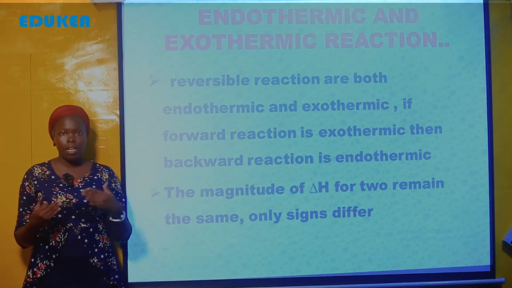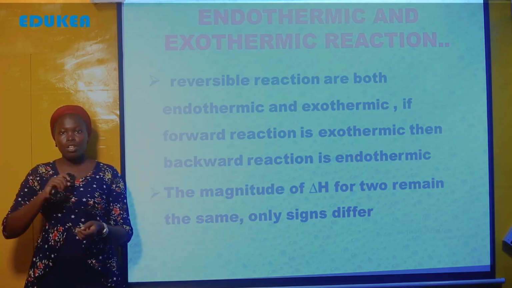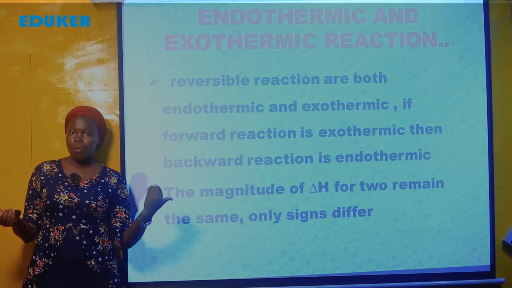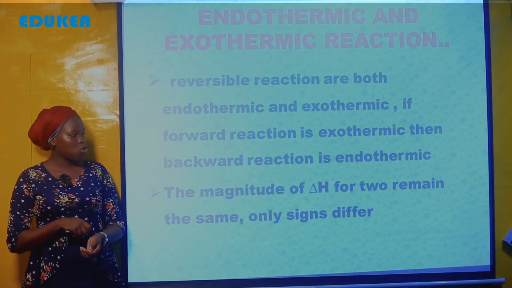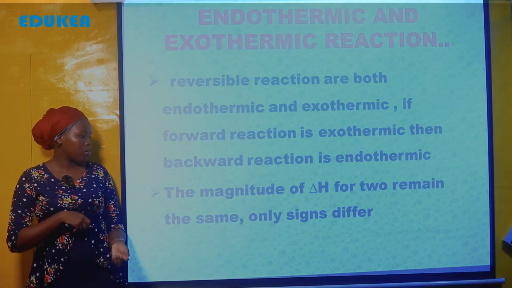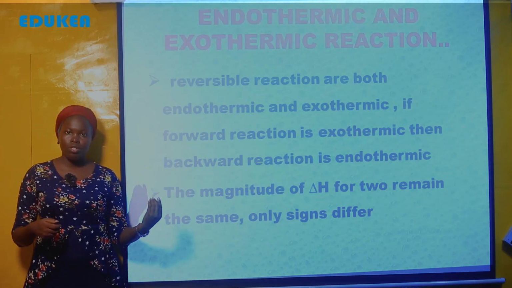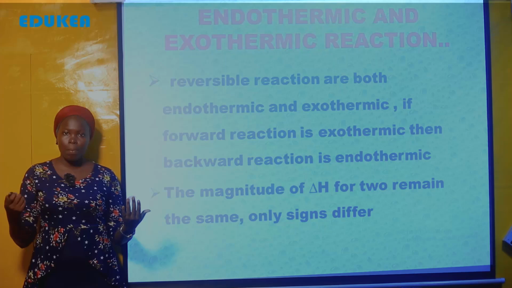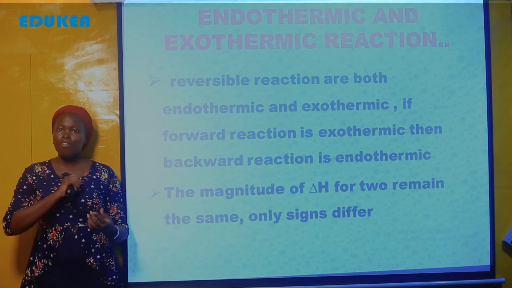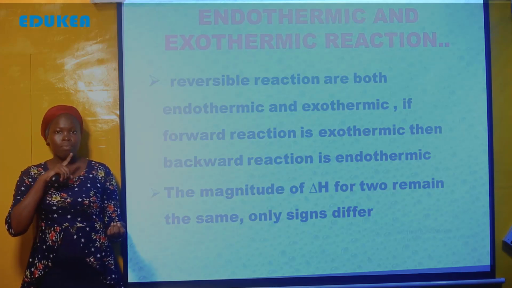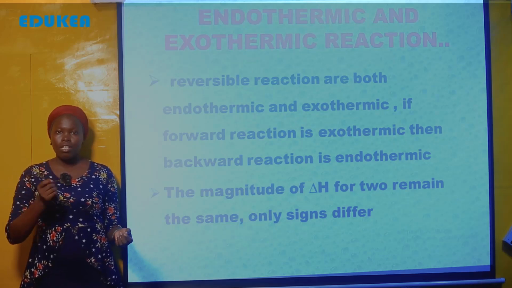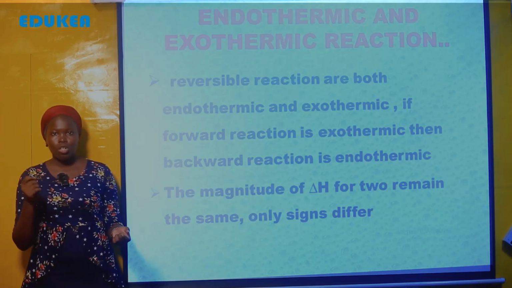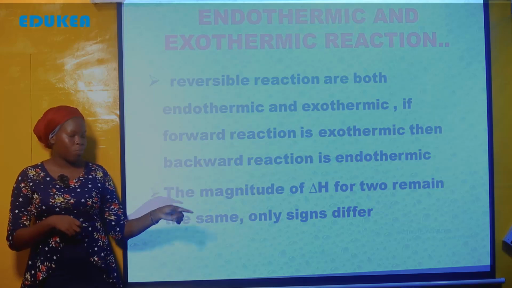Now, the magnitude of heat change for two remain the same. Kwa heat change ita remain the same, lakini ambacho kitabadilika ni sign. If the forward reaction is endothermic, the sign will be positive. But if forward reaction is exothermic, the enthalpy change pale itakuwa na negative sign, lakini the magnitude of heat change itabaki ni ile ile. Kama ni 20 itabaki ni 20.